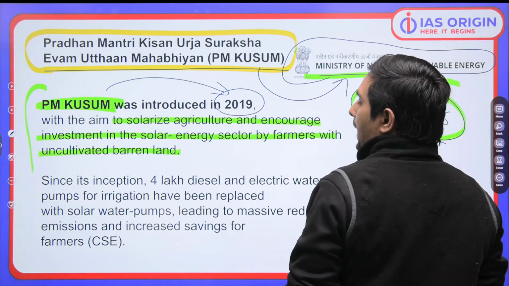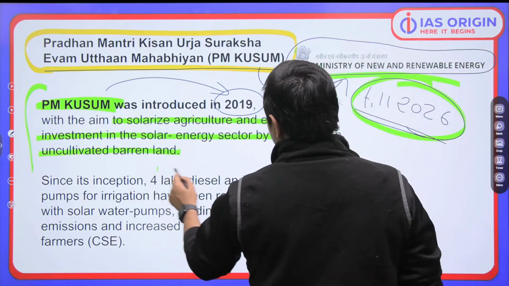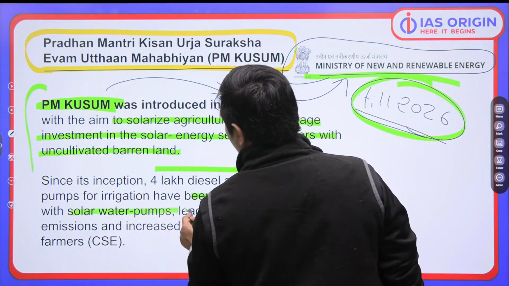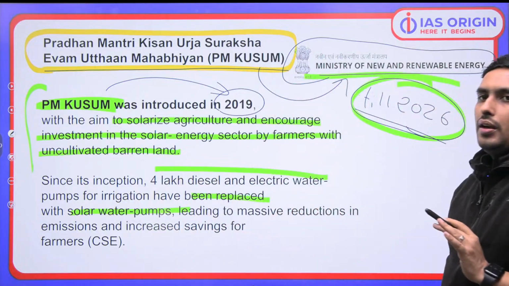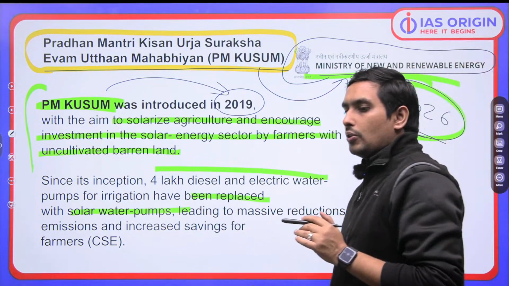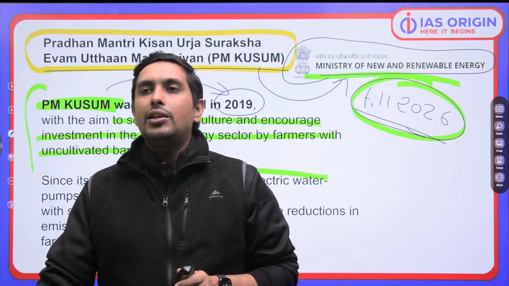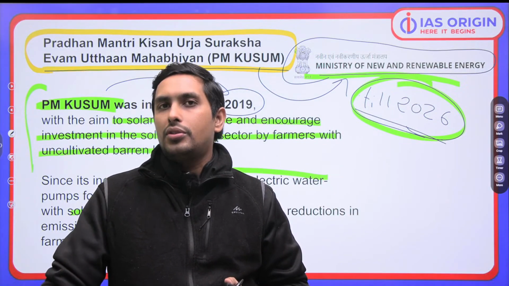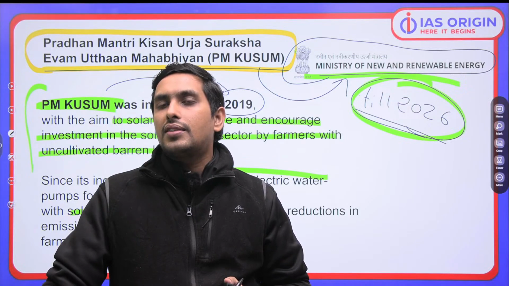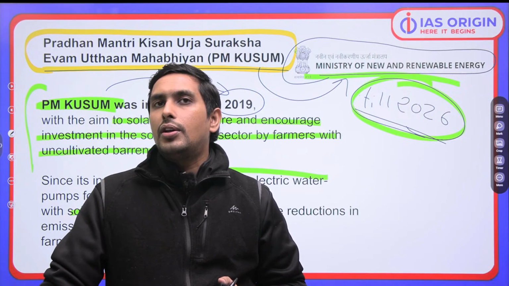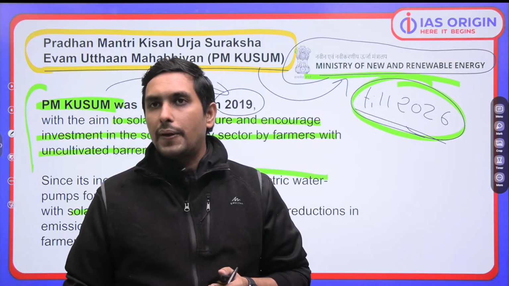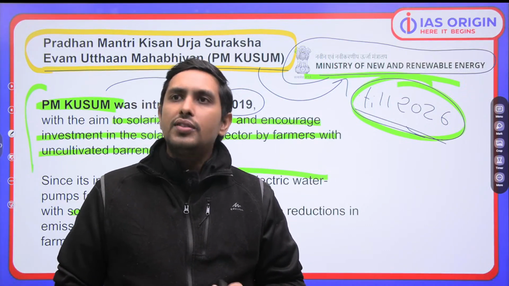and since inception, 4 lakh diesel and electric water pumps have been replaced by solar water pumps. That is the main focus, that how much solar energy farmers can use in their farms, that can totally translate into a lot of carbon emission reduction. What we are aiming to do is reduce the carbon emission, right? So that way we can reduce the carbon emission simply. Can we do that? So this is what the idea is, bete.